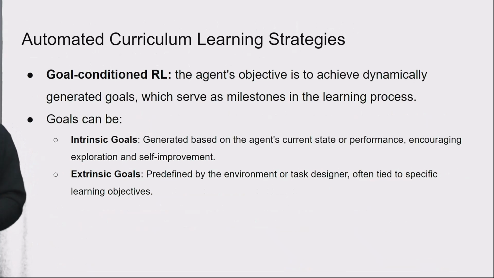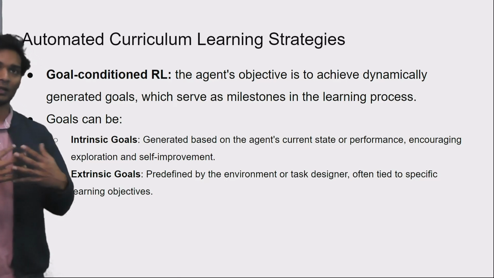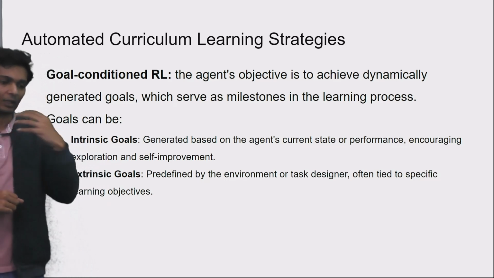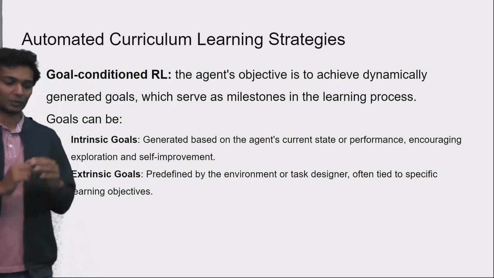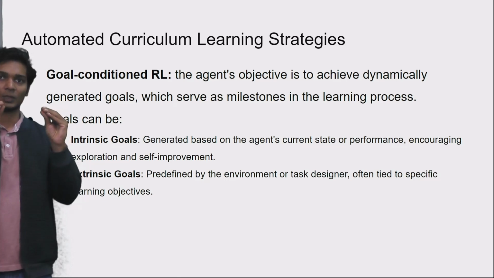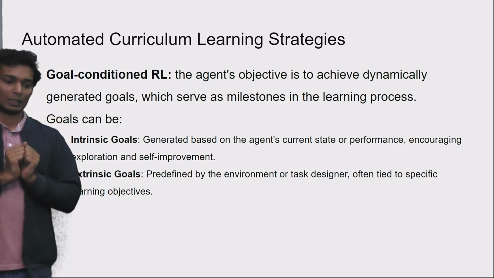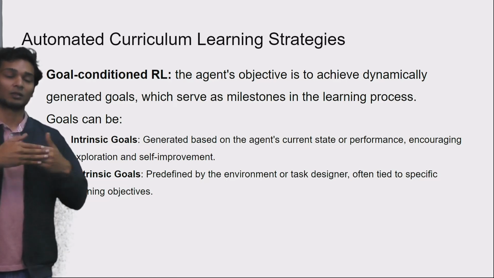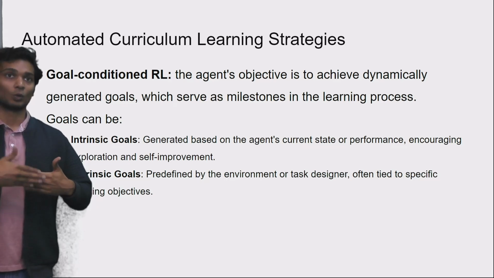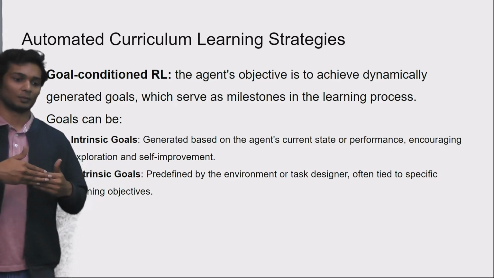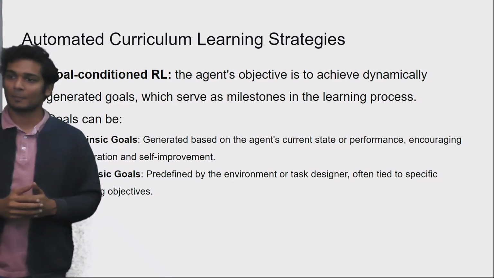Finally, there is also goal-conditioned RL. These are specific to goal-based environments where your target task can be defined in terms of a goal state that needs to be reached, and you have a metric which can estimate the distance from the goals that you've achieved to the target goal that you want to achieve.